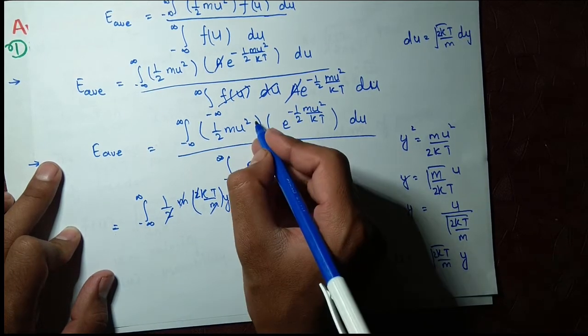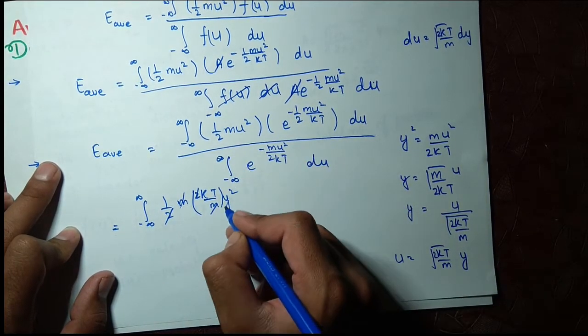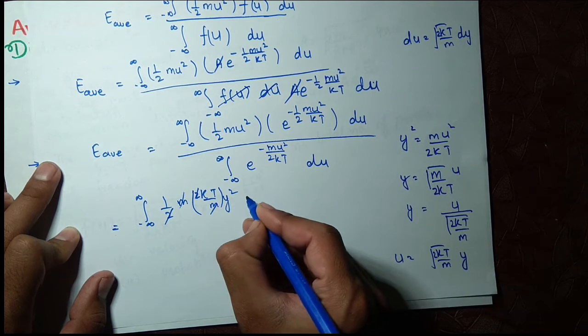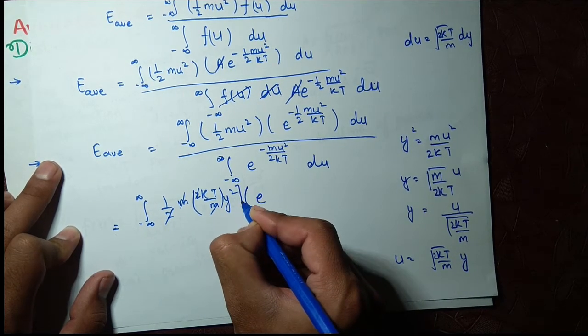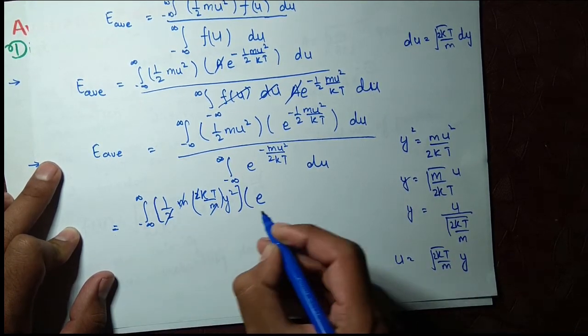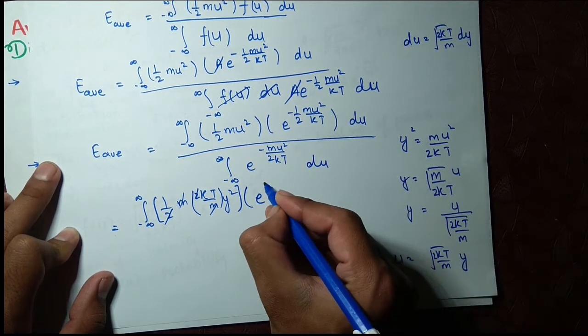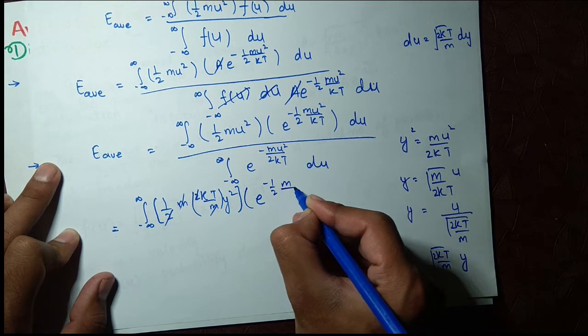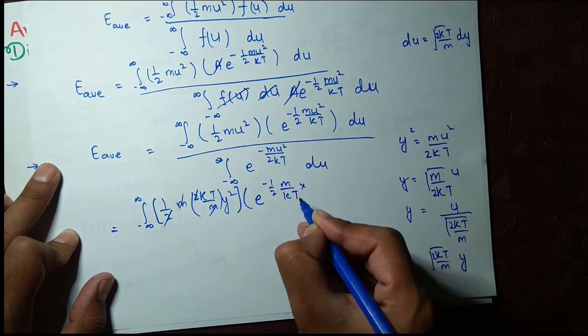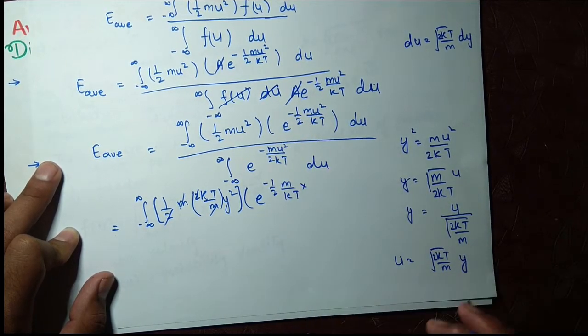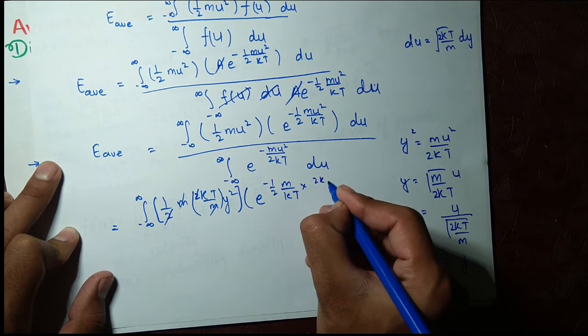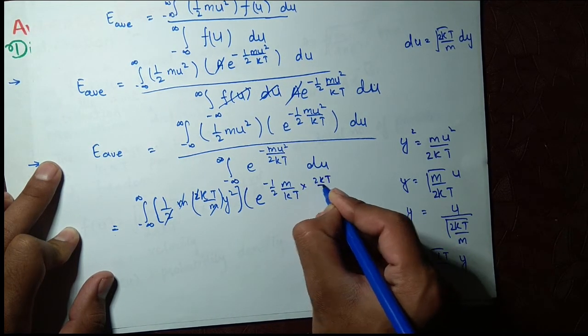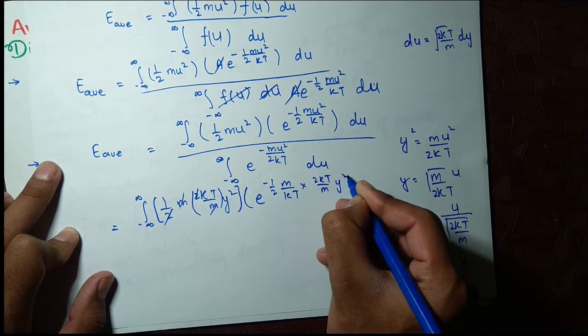now where was I? y square, now into e, let's say in this bracket, e to the power minus half m over kT into u square, which will be equal to 2kT over m y square.